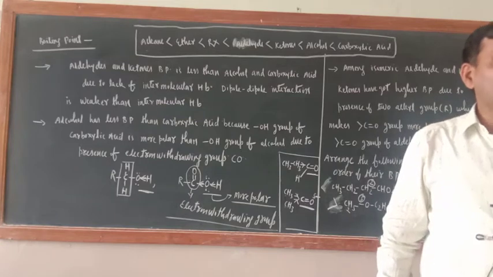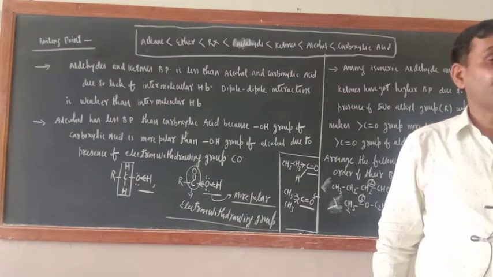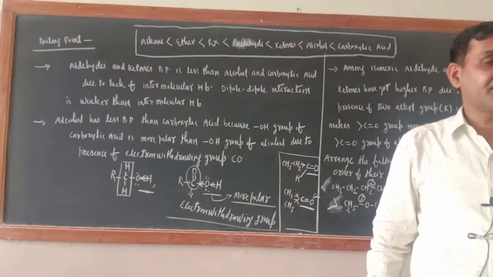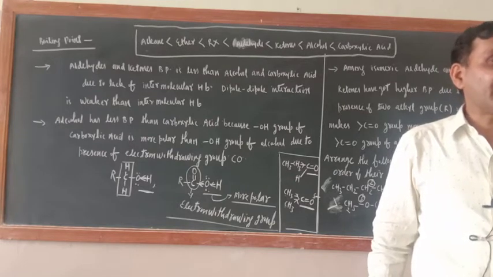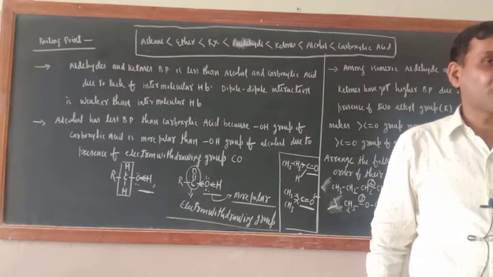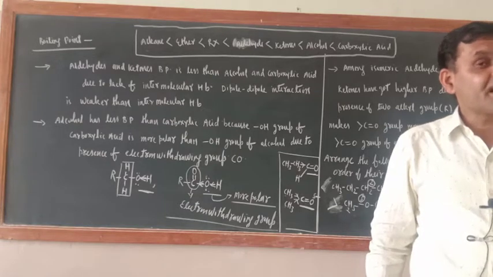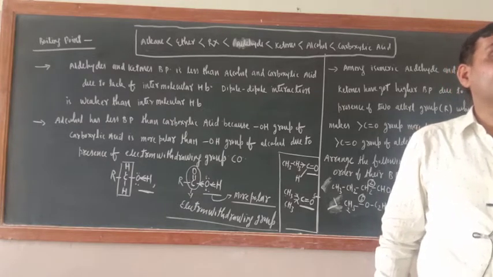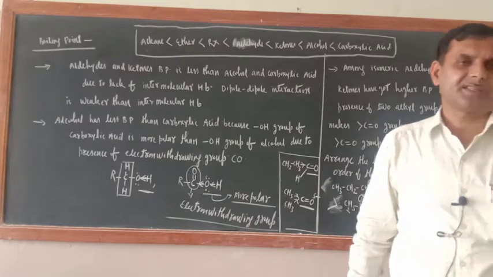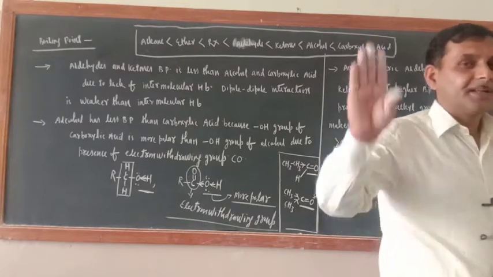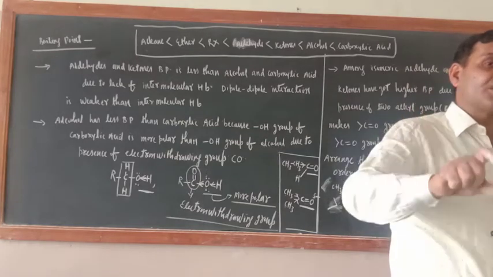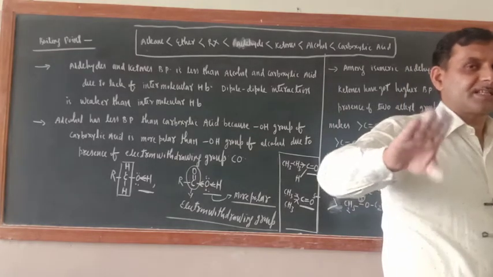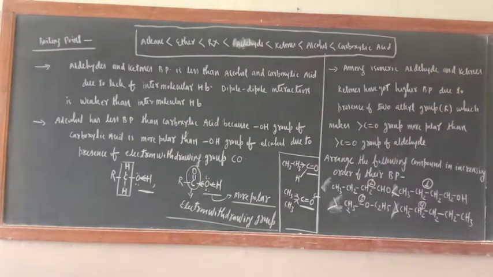Then only the nucleophile will attack. And whatsoever factor increases the electron density at the carbon atom of the carbonyl group, it means it is decreasing their reactivity towards the nucleophilic addition reaction. Are you getting my point or not? Nucleophile smoothly attacks at those centers where electron density is less. Remember this one.